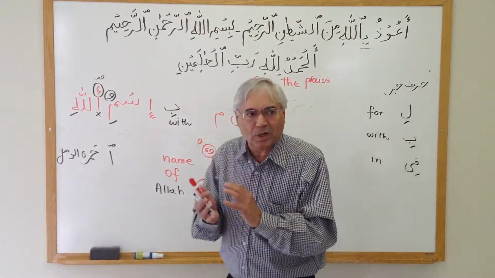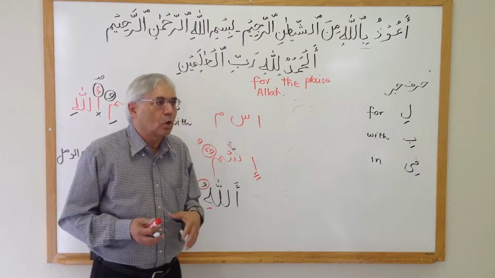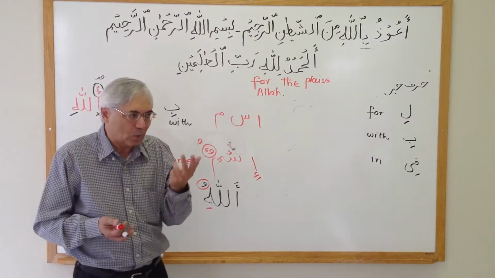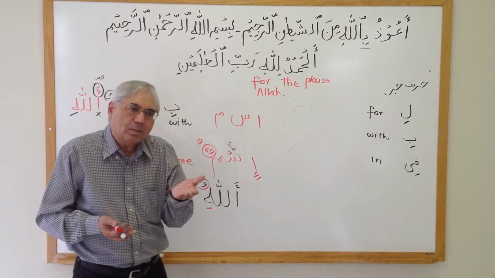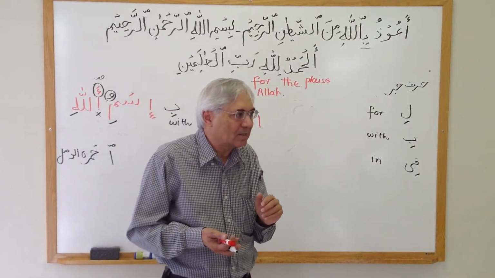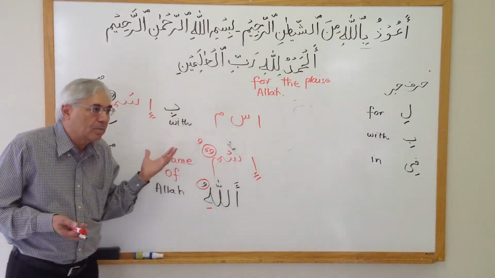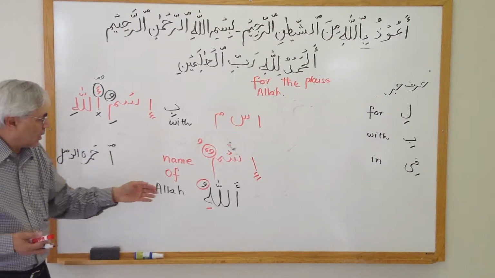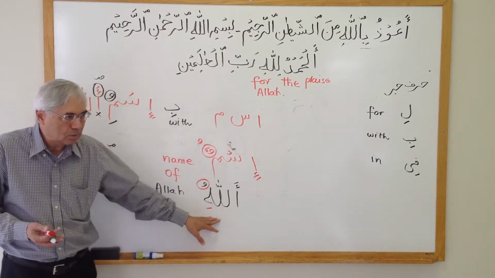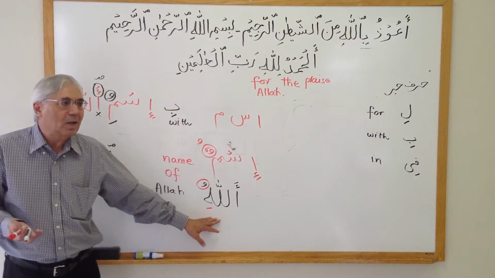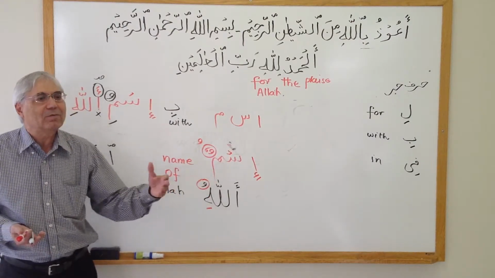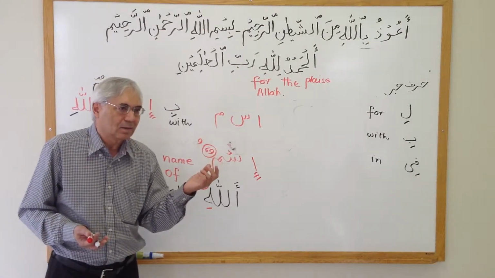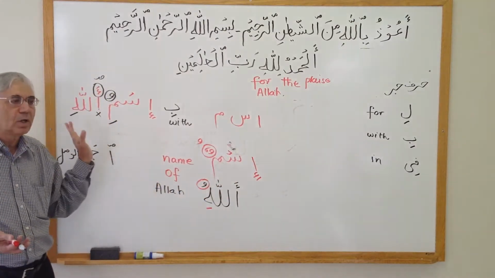So they shortened the words, just like instead of saying tortilla with two L's, you say tortilla. Why are we not pronouncing two lams, two L's there? Because in speech they wanted to make it easy, so they said let's not pronounce two L's there. So the Arabs did this a lot. Wherever there were two words together, instead of pronouncing Ismun Allahu, they said Ismillah. And they even stopped at the last letter, so don't even say Allahu, just say Bismillah. When you stop, don't even pronounce the last letter.